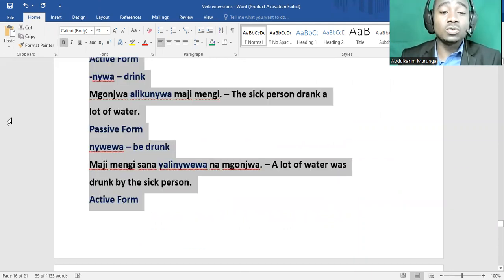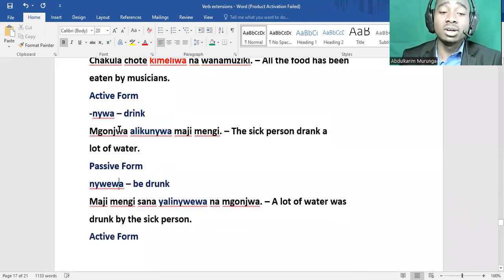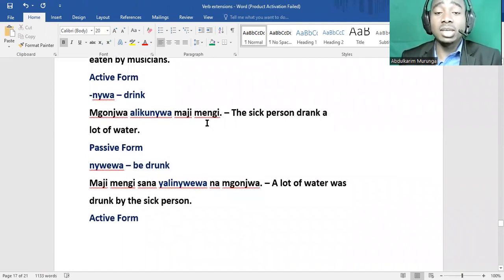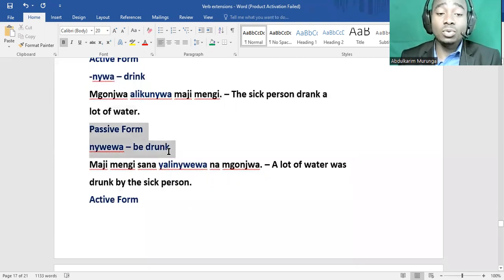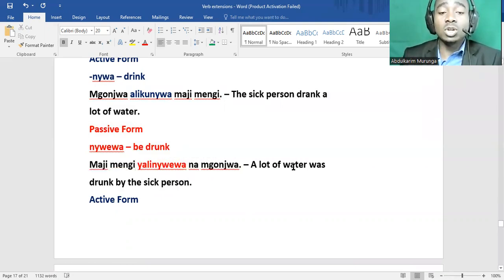We go to kunywa. So we'll talk about a few of those verbs here. Kunywa is to drink. Nywa. Mgonjwa alikunywa maji mengi. The sick person drank a lot of water. When you want to make it passive, we say nywewa. And this will be maji mengi yalinywewa na mgonjwa. A lot of water was drunk by the sick person.